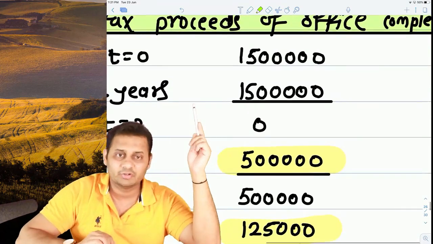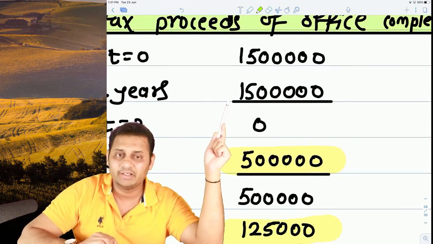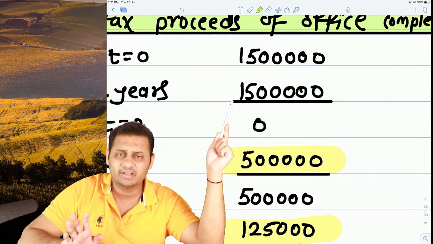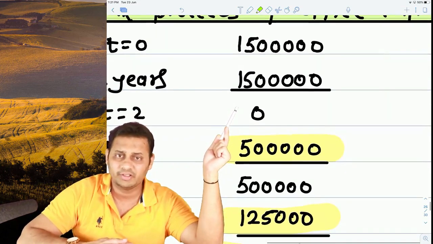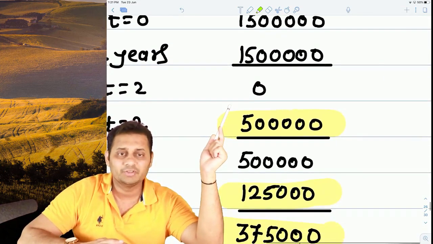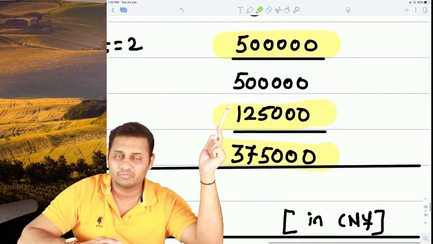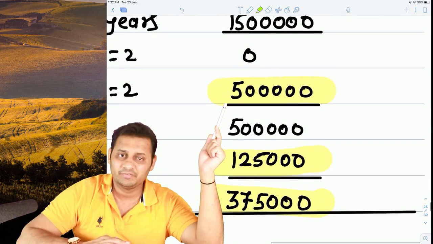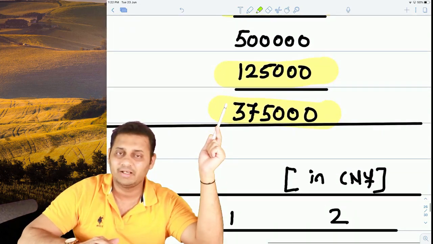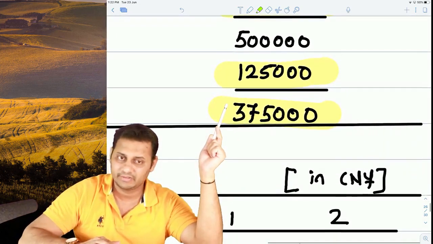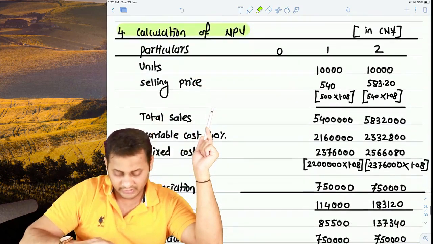Then we did the same with the office complex. We purchased office complex at 15 lakhs. At the end, we depreciated the entire 15 lakhs from the books. So in the books it is showing at zero value, but we sold the same for 5 lakhs. So the entire 5 lakh will become capital gain. We will pay tax of 1,25,000 on that. We received 5 lakhs, we paid 1.25, balance will be received by us 3,75,000.